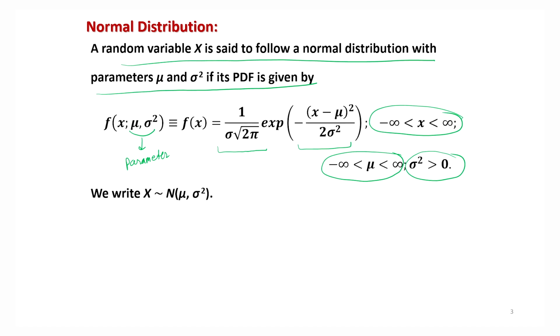And our objective in real application is to know the values of the parameters of probability density functions based on the random sample or the data set we observed during the experimentation. So we express this normal distribution as x follows normal mu sigma square, like this. This is a standard notation, right?